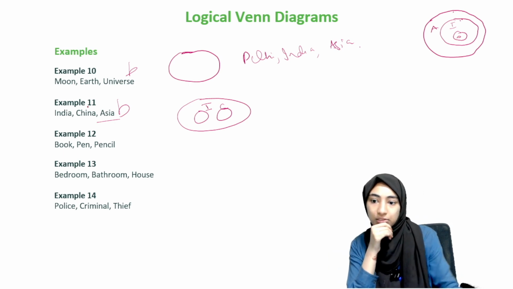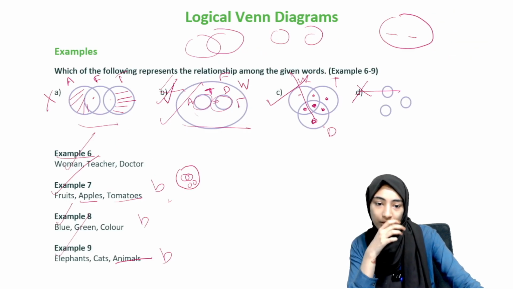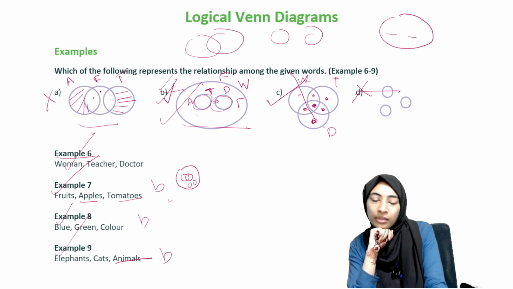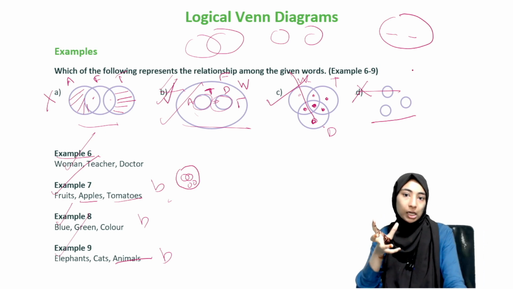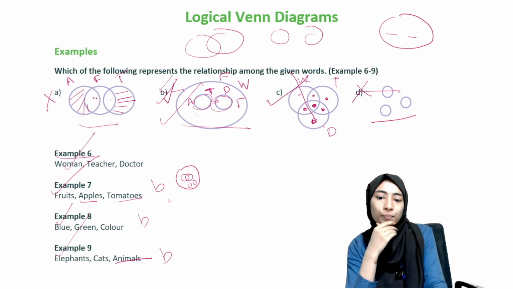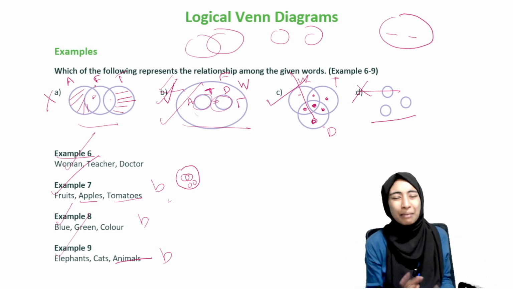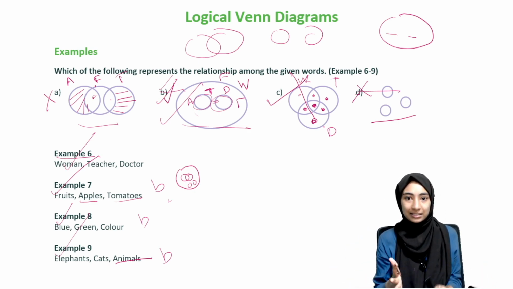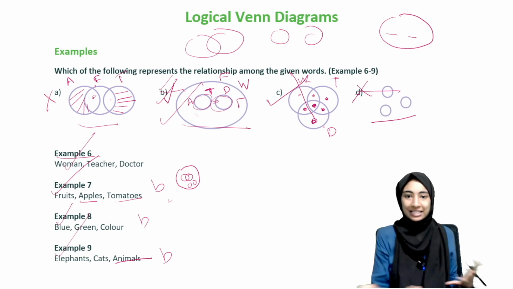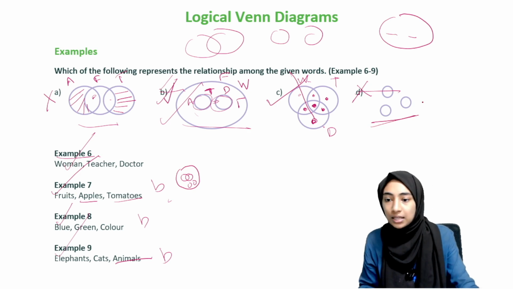Now, book, pen, pencil. Finally, something that's different. Now, which one will this come under? Look at the figure. This one, right? It will be D, because for book, pen, and pencil, nothing is contained in the other. Let's look at the other options. Can there be books that are pens? No. Can there be pens that are pencils? No. I know there are things like the pen-pencil, but on a general basis, pens cannot be pencils, pencils cannot be pens, pens cannot be books, and all of that, right? So D is the answer.